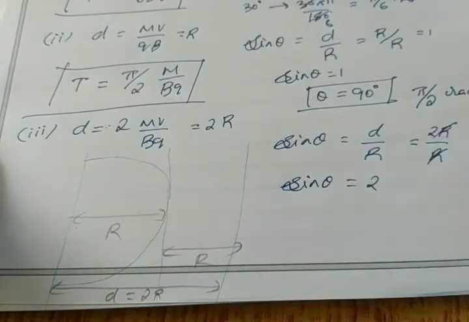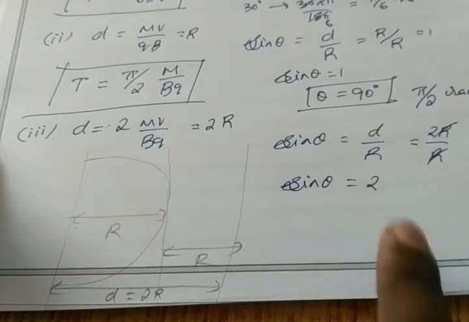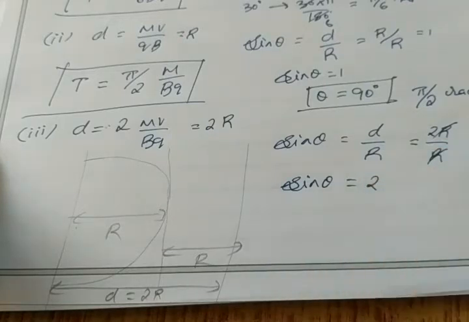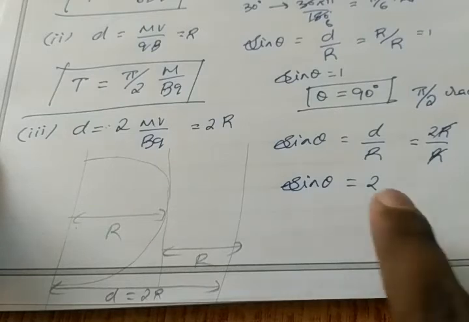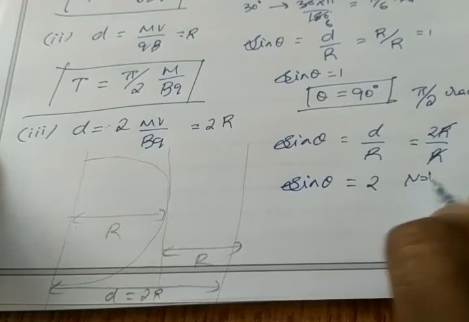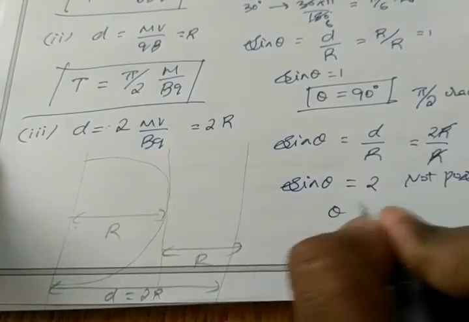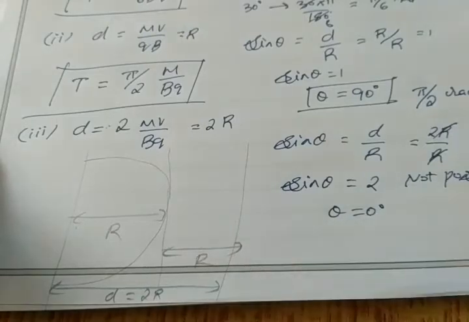In which value do we have 2? This is not at all possible. Our maximum value for sine is 1 for 90 degree. If we go further than that, we get values in negative. So we won't get this 2. So this is not possible, which means our theta is 0 degree.